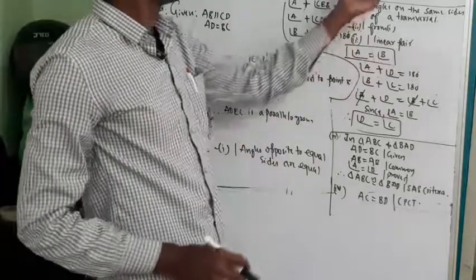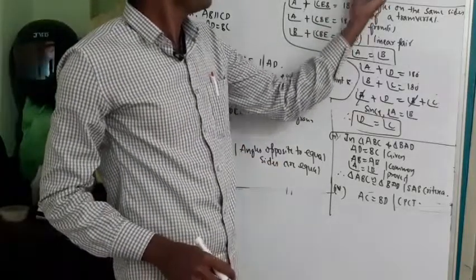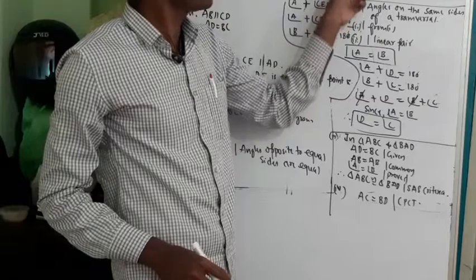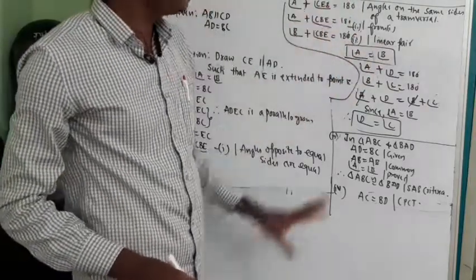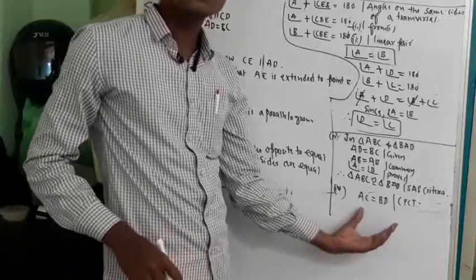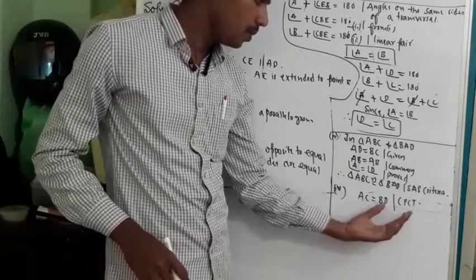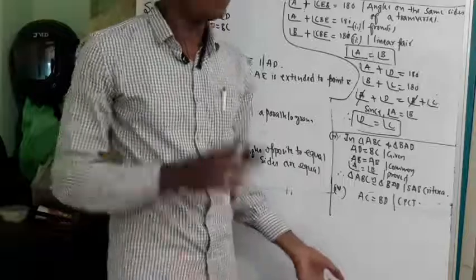So please trace the triangle. See, triangle ABD is congruent to triangle ABC. In that we have BD and AC. Those two are corresponding parts of congruent triangles. Through CPCT, those two will be equal. Please note this down.